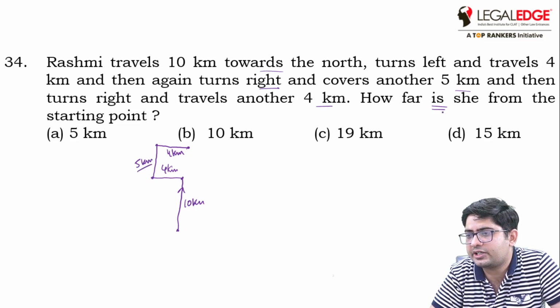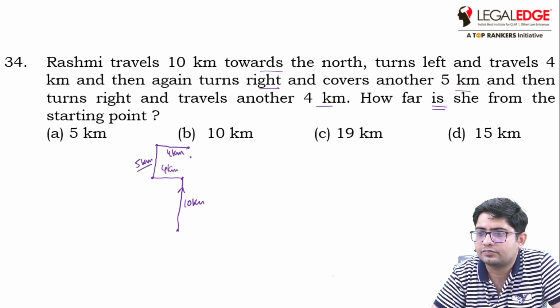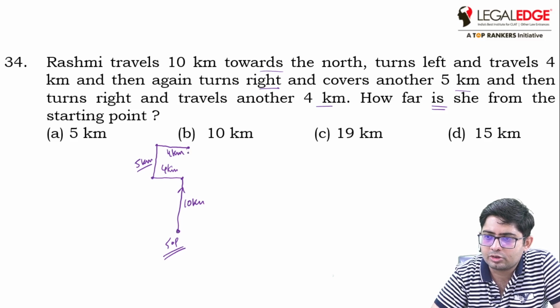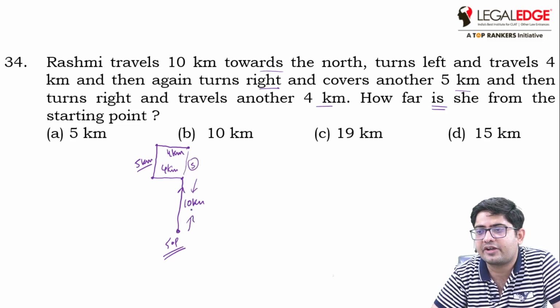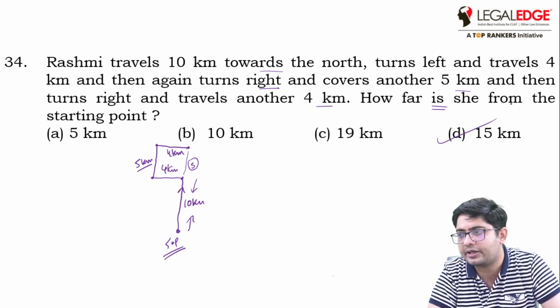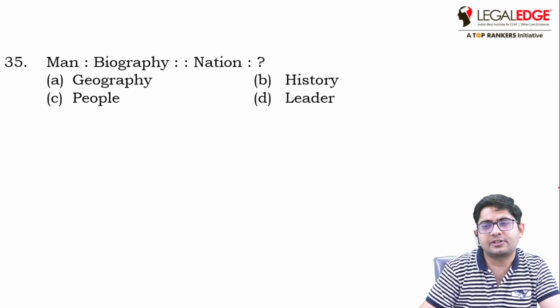Next is how far is she from the starting point? So this was the starting point, guys. So she was 5 plus this 10. So 5 plus 10, 15 kilometers she is away from the starting point. That is option D. Okay, let's look at the last question.